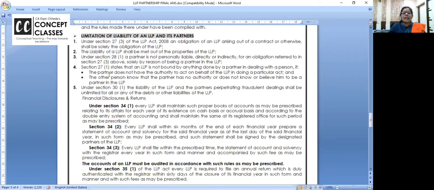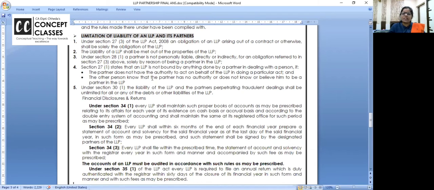And section 27 states that the LLP is not bound by anything done by a partner in dealing with a person if the partner does not have the authority to act on behalf of the LLP in doing a particular act, and the other person knows that the partner has no authority, or does not know or believe him to be a partner.